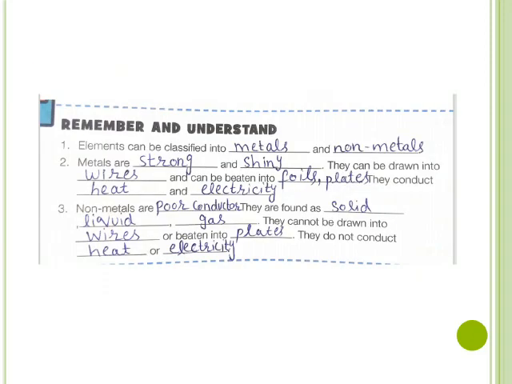Remember and understand. Elements can be classified into metals and non-metals. Metals are strong and shiny. They can be drawn into wires and can be beaten into foils, plates. They conduct heat and electricity. Non-metals are poor conductor. They are found in solid, liquid, gas. They cannot be drawn into wires or beaten into plates. They do not conduct heat or electricity.